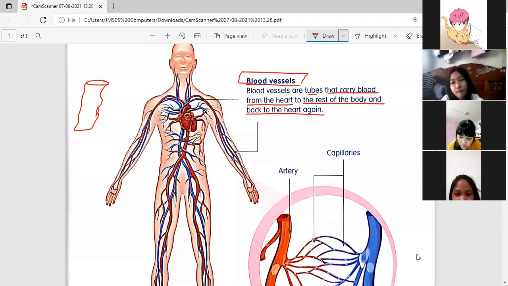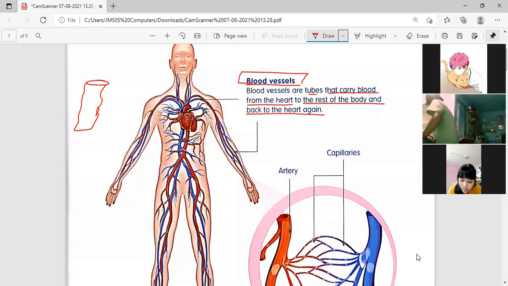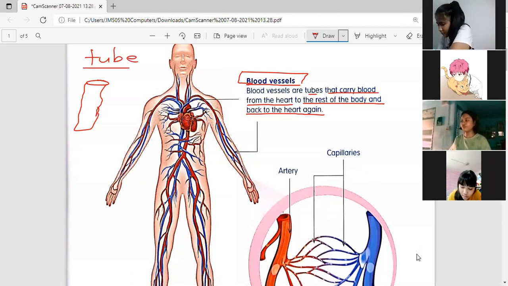If that is in the toilet or in the kitchen, the water will flow, right? The tube, T-U-B-E, like that one. So the water will get inside, right? Like that, a tube. What's that in Thai?